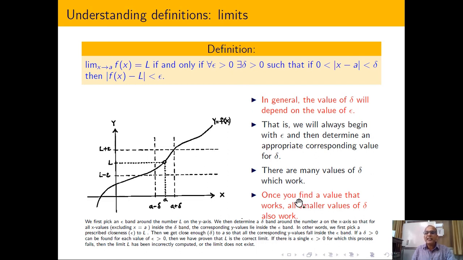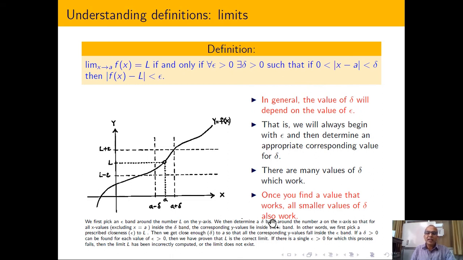The thing is that once you find a value that works, all smaller values of delta also work. So that is the beauty. You have to just find some value of delta for which this relation is true. And if you are able to find some value of delta smaller than that delta, and delta is always positive, then anything from 0 to delta will work.